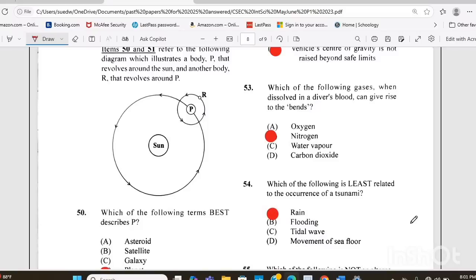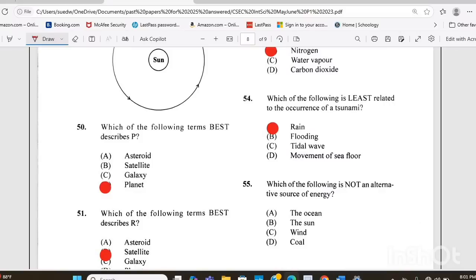Rain. Question 55. Which of the following is not an alternative source of energy? Is it A, the ocean, B, the sun, C, wind, or D, coal? The answer there is D, coal.